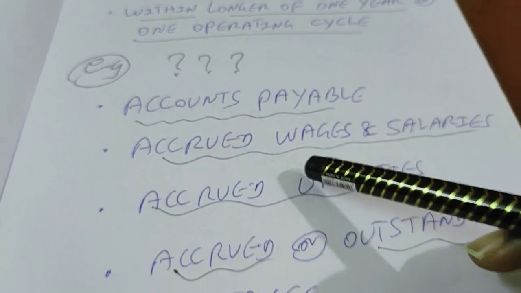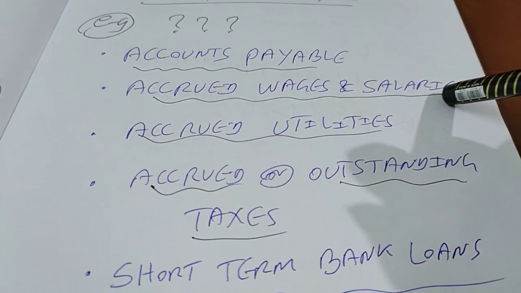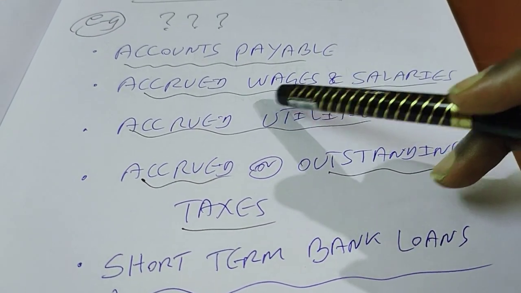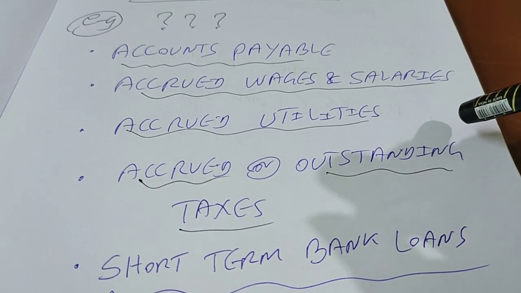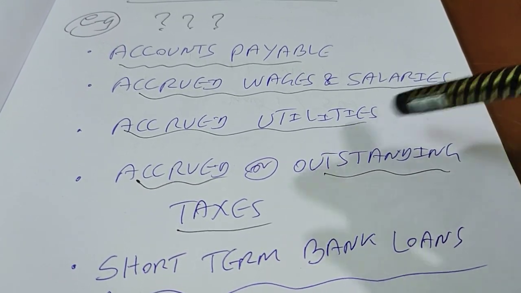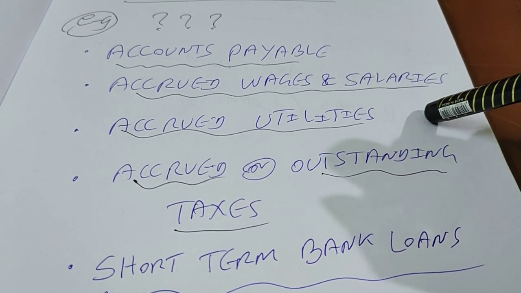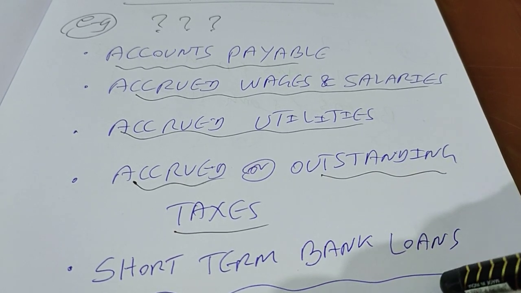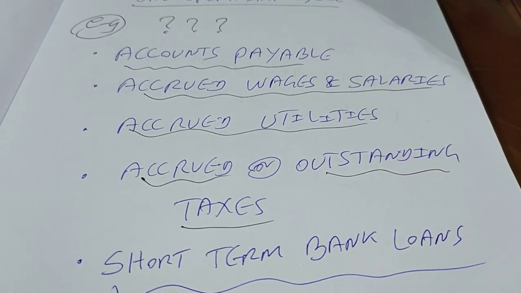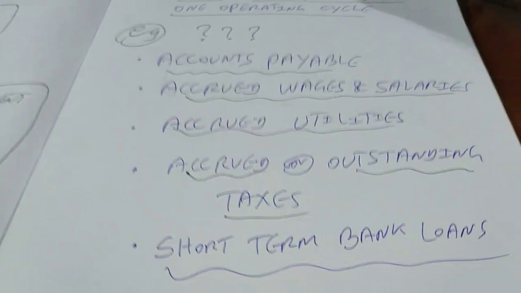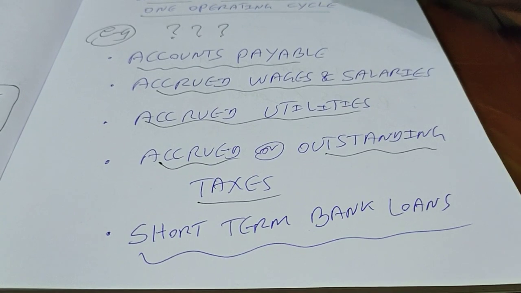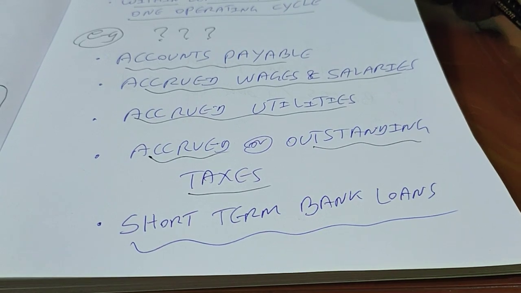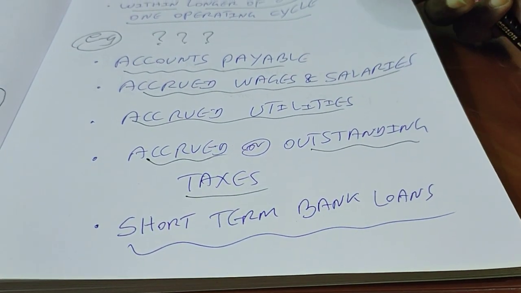Then accrued or outstanding wages and salaries. We have not yet paid salaries and wages to our workers, which is called accrued wages, otherwise known as outstanding wages, wages payable or salaries payable. The next example for current liability is accrued utilities. The next example is accrued or outstanding taxes. And the last example I have given here is short-term bank loans, otherwise known as working capital loans. All these are called current liabilities. Why? They are obligations to outsiders which need to be settled within a maximum of 1 year or one operating cycle, whichever is longer. So this is your current liability.